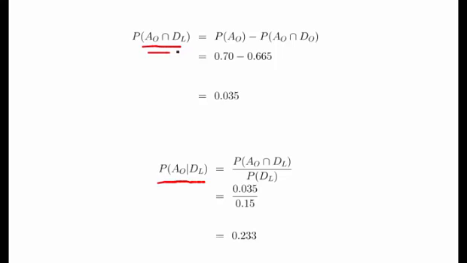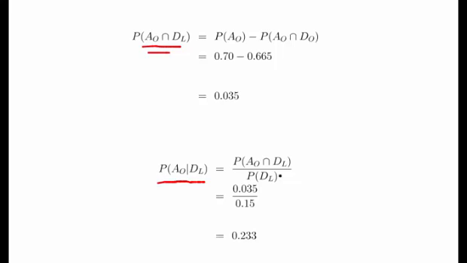So the probability of an on-time arrival that departs late is 0.035. Now earlier on I mentioned that the probability of a late departure is 0.15. There are no early departures and 85% are on-time departures, so necessarily 15% are late departures.